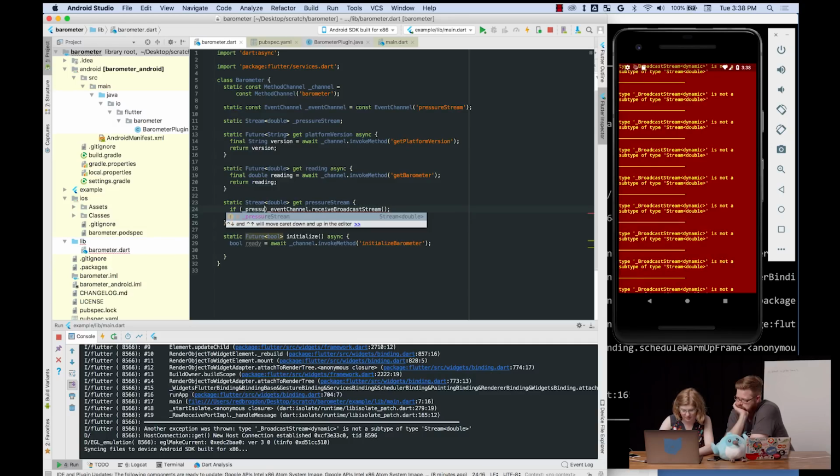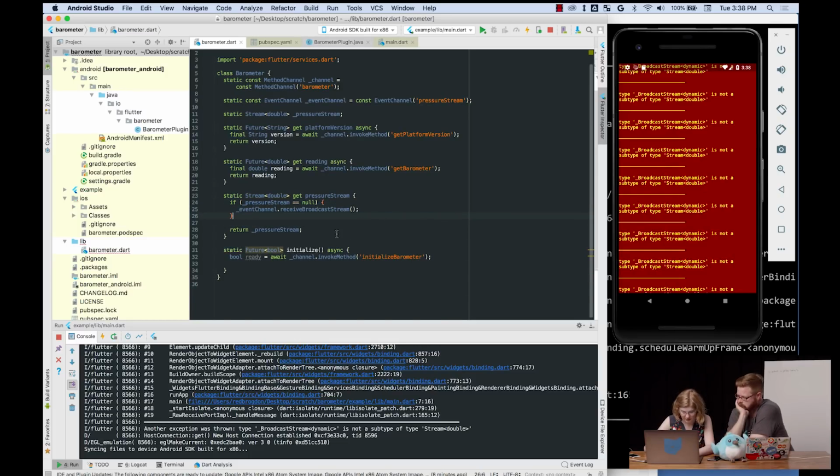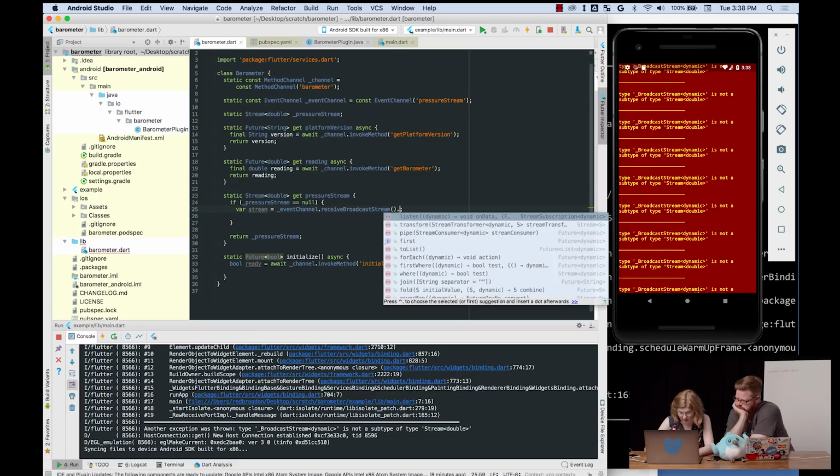So, goodbye, little fancy thing here. If pressure stream equals null. So I guess we can do this all on one line, but whatever.